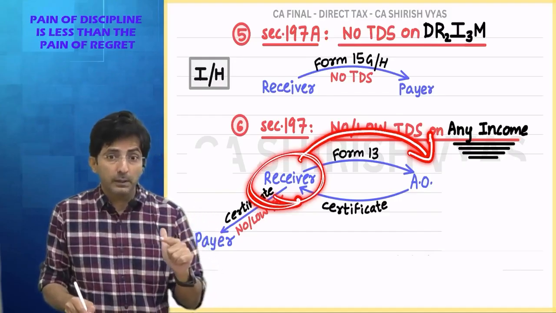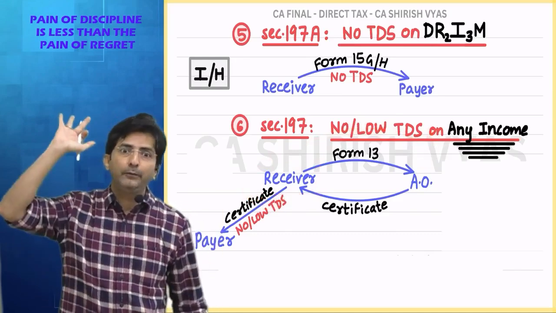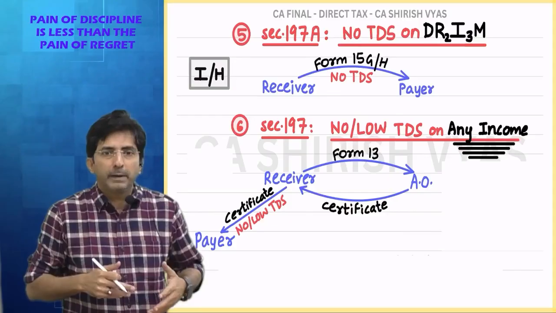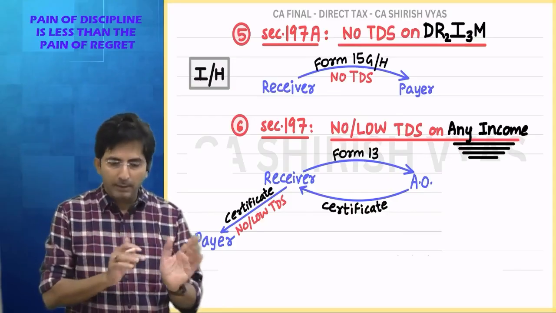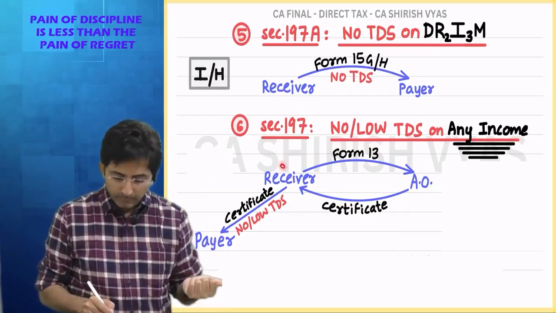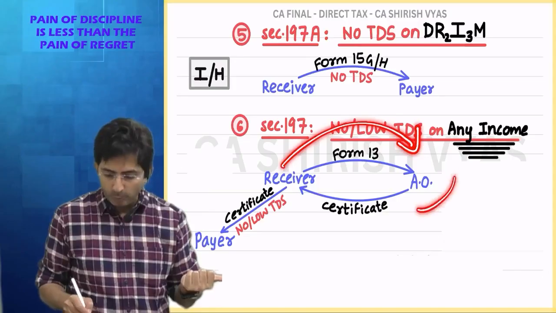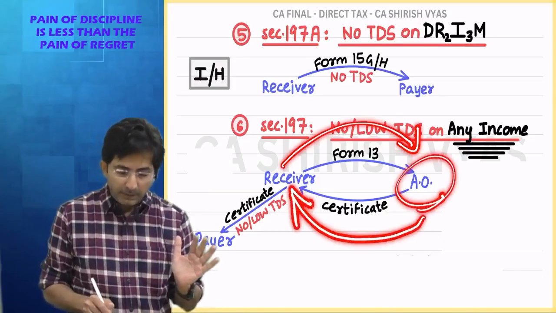And the assessing officer will call you to the office also. He will not blindly believe you. Means a housewife might be making a fake claim also, na? So after the housewife fills Form 13, the AO might do an inquiry. And then if convinced, he will give a certificate.